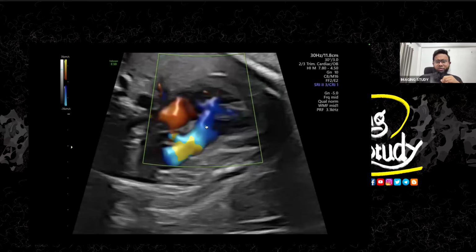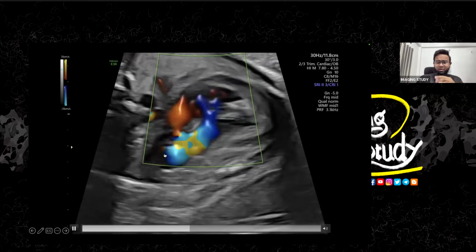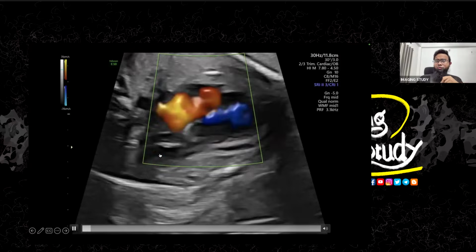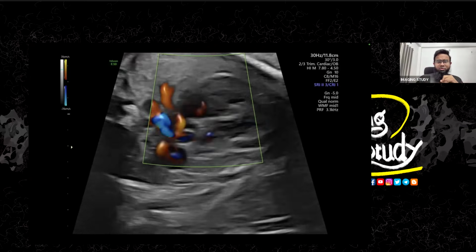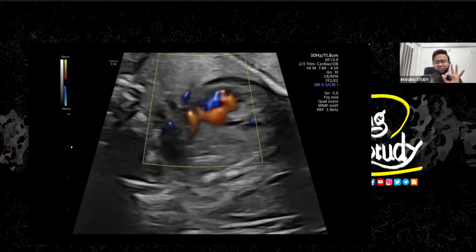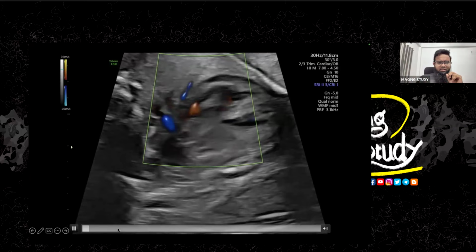So here's the aortic view. You can see on the LVOT view, the aorta is giving blood out from the heart. And on this image, you can see this is the 3-vessel view like area. Let me freeze the image a little.